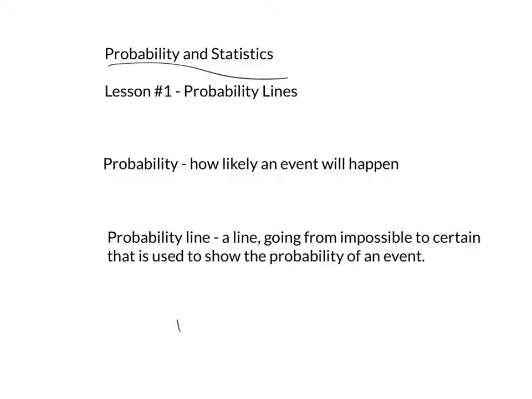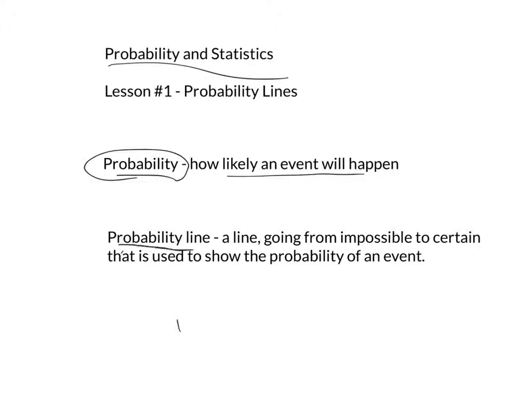So, what does probability mean? Let's define that first. Probability simply means how likely an event will happen. Some events are very certain, which means they will definitely happen. Some events are impossible, which means they won't happen. What we're trying to do is start thinking about the likelihood, the chances that a certain event will happen.